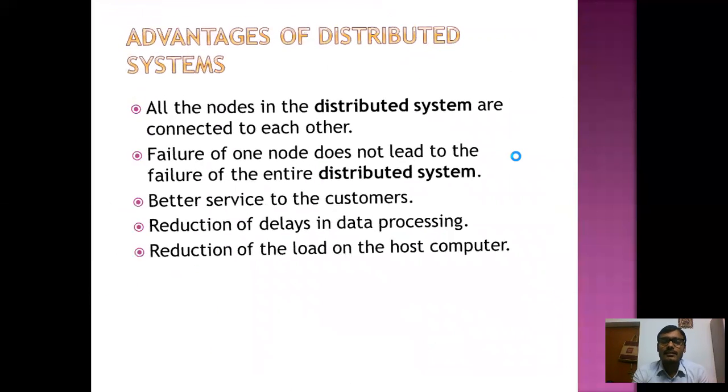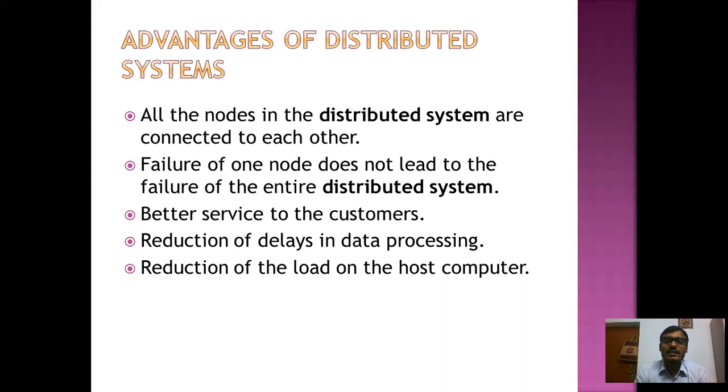So failure cannot occur. Third advantage, better service to the customers, because the processing speed is very fast. There is more than one CPU, that's why better service is there.